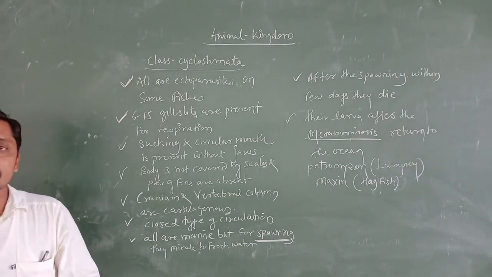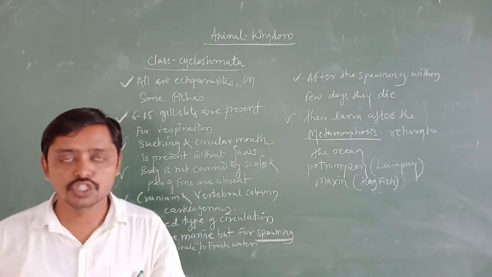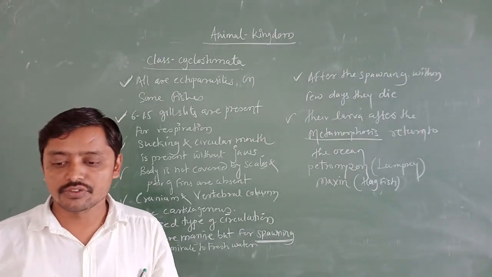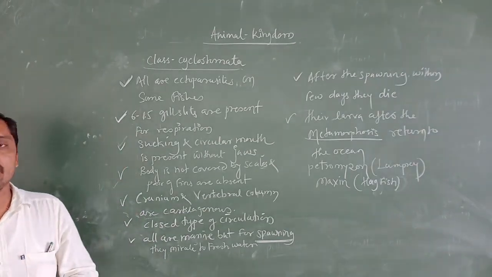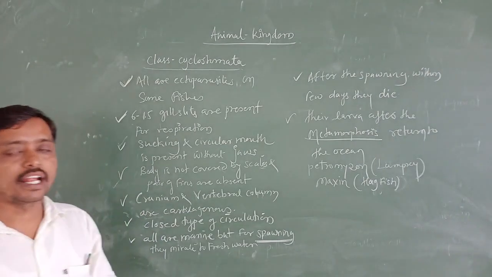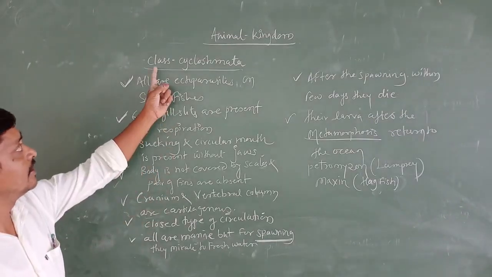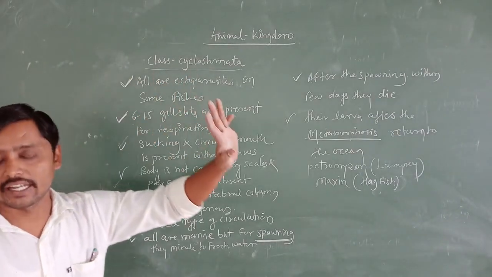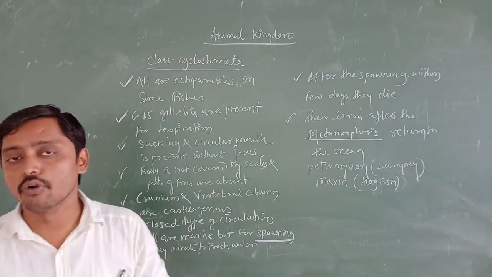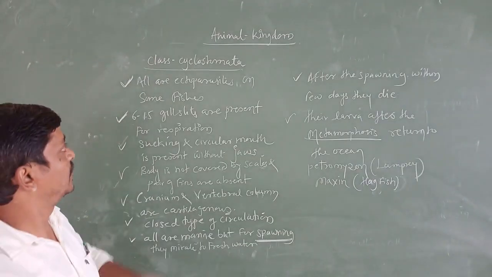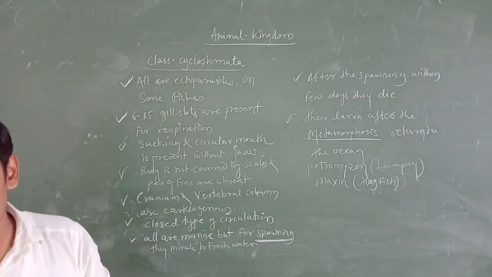In Agnatha, in the sense jawless animals or jawless organisms, only one class comes. That is what I told you in yesterday's class, class Cyclostomata. So today we are going to discuss the general characters of Cyclostomata.